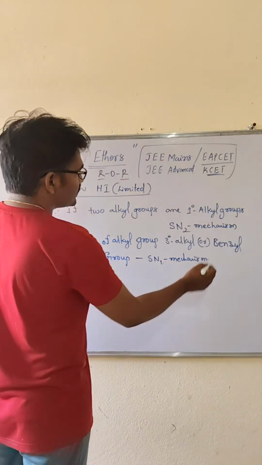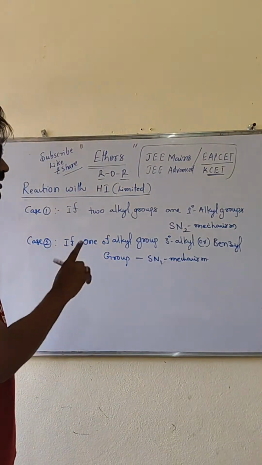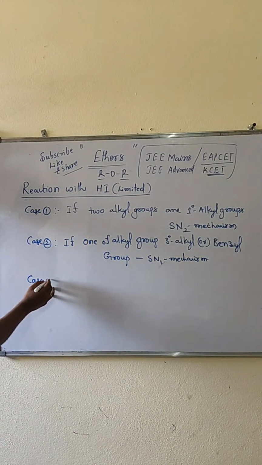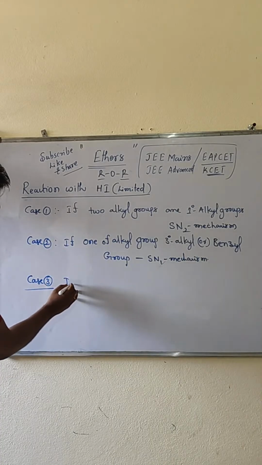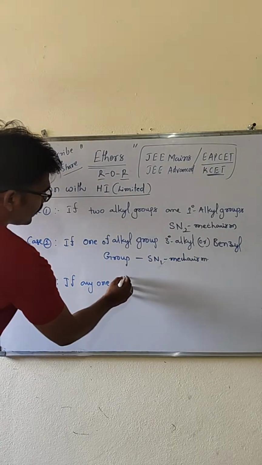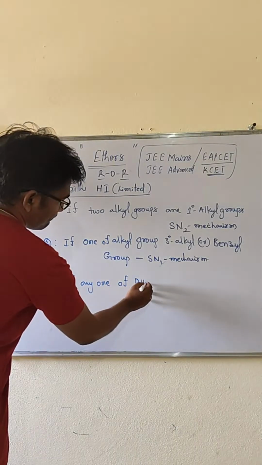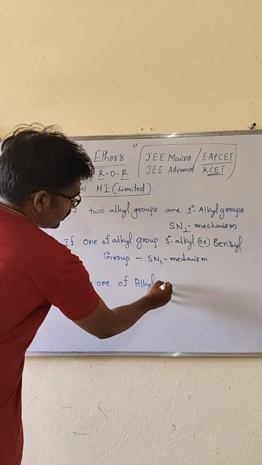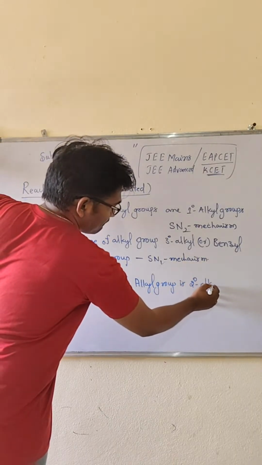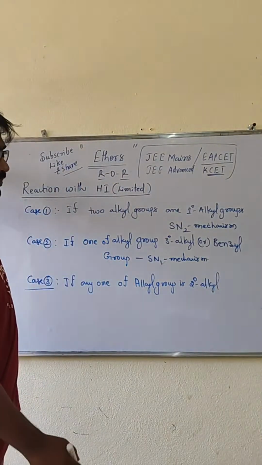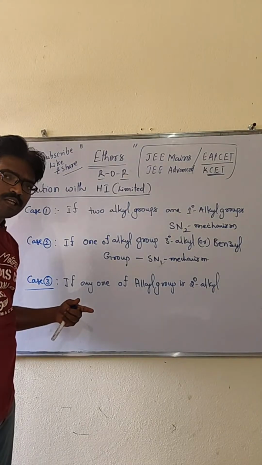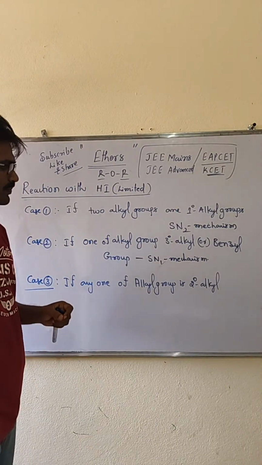So how it is SN1 mechanism, why it is SN1 mechanism, both we will discuss. Then case 3: if any one of the alkyl groups is secondary alkyl, either SN1 mechanism or SN2 mechanism takes place. It depends upon the solvent.